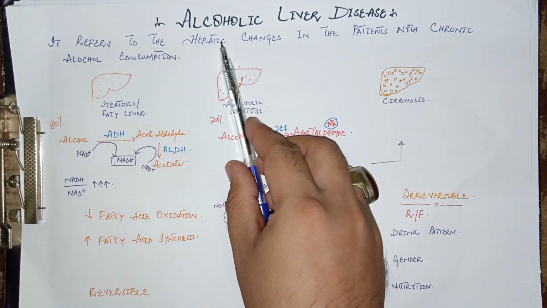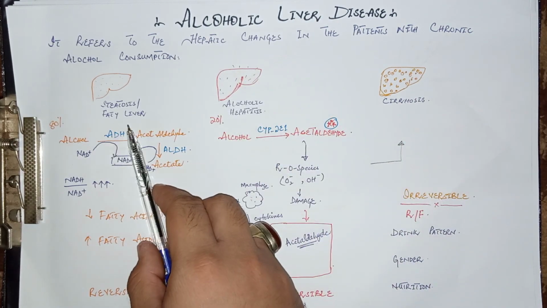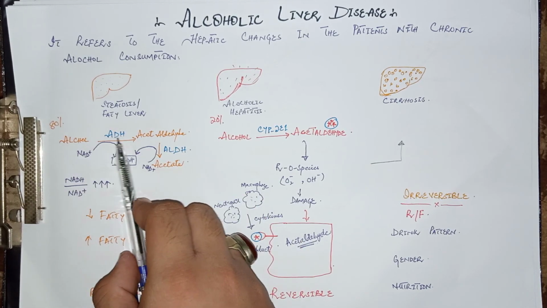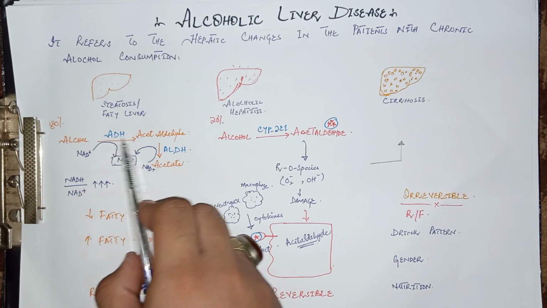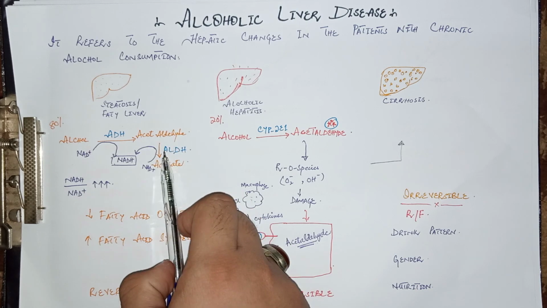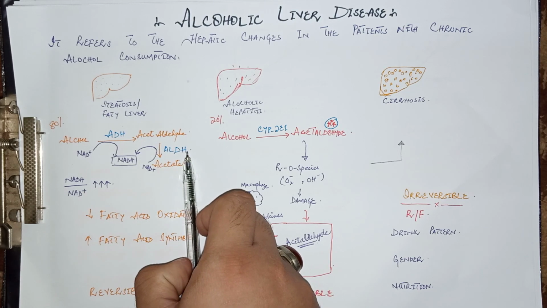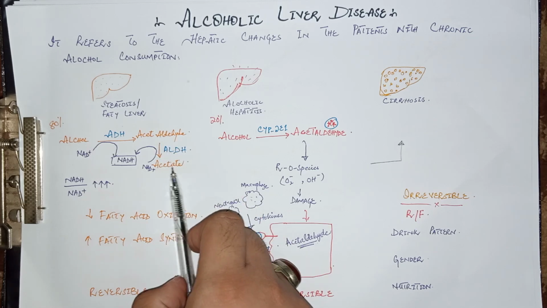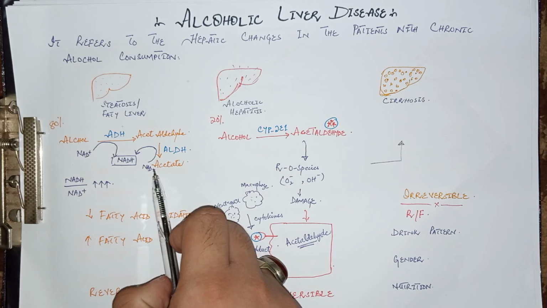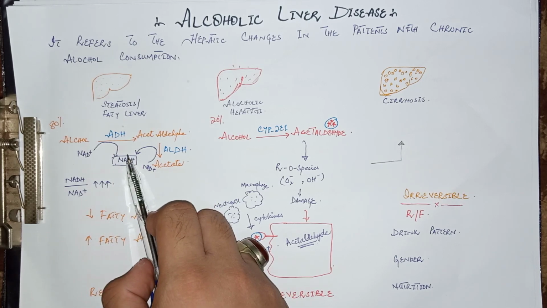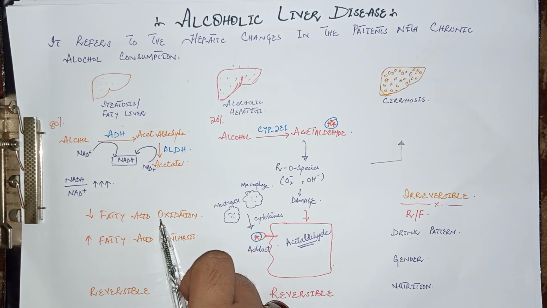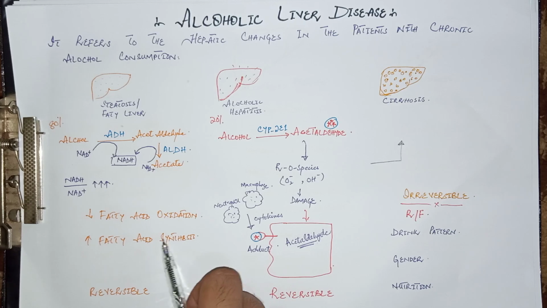Let's talk about the pathogenesis of alcoholic liver disease. Most of the alcohol is metabolized within the liver. 80% of the alcohol, by the action of ADH, alcohol dehydrogenase enzyme, converts into acetaldehyde, and by the action of ALDH, that is aldehyde dehydrogenase enzyme, this acetaldehyde converts into acetate. By these two reactions there is overproduction of NADH from NAD plus. Due to this overproduction, high levels of NADH cause decreased fatty acid oxidation, or decreased consumption, and increased fatty acid synthesis within the liver.